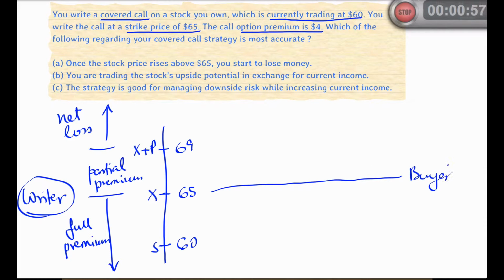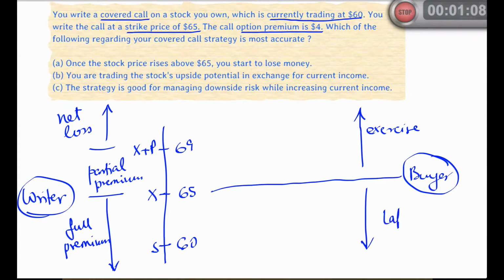Now, from the option buyer's standpoint, there are two zones. One is the zone of exercising the option, which is any market price in excess of the strike price, because that's when they get to buy the asset from you at a price which is lower than the market price. And then there's the no exercise zone, which means that they let the option lapse.